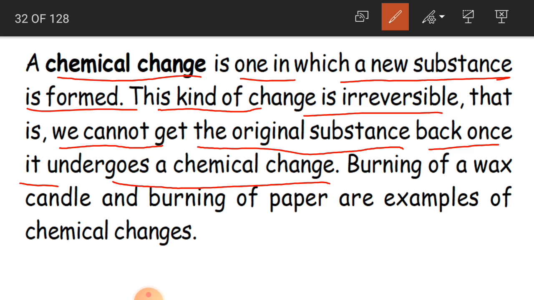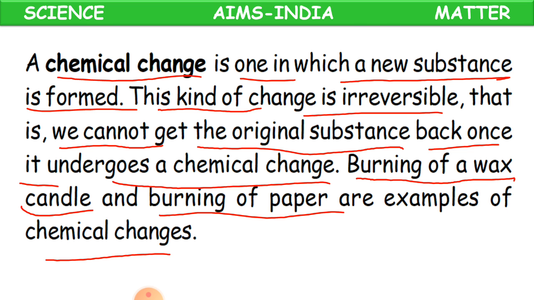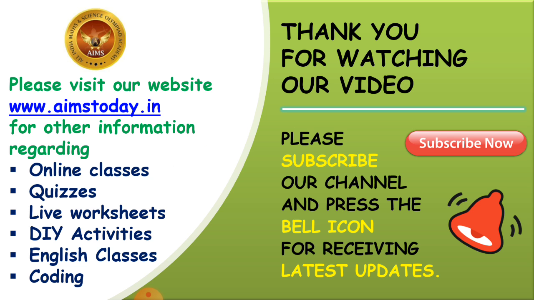Clear children? So for example, burning of wax candle. If you are burning the wax candle, the candle is going to burn up. Nothing will remain. You will not get the candle back if it is totally burned. And burning of paper, if you burn the paper, will you get the paper back children? No. So this change is the chemical change, where we are not getting the original substance back. Understood children? So this is what we have learnt in today's session.